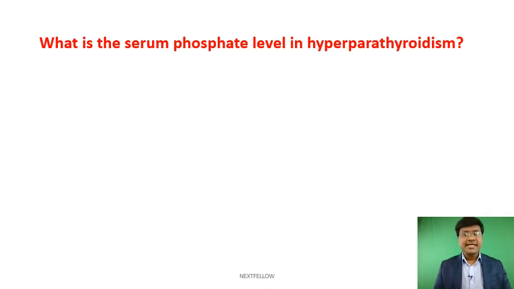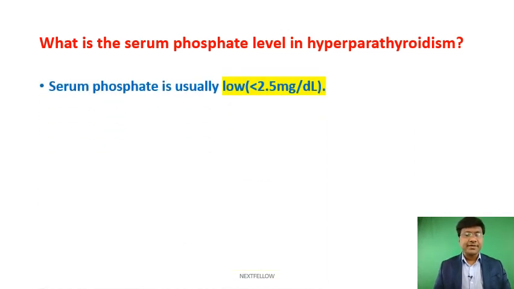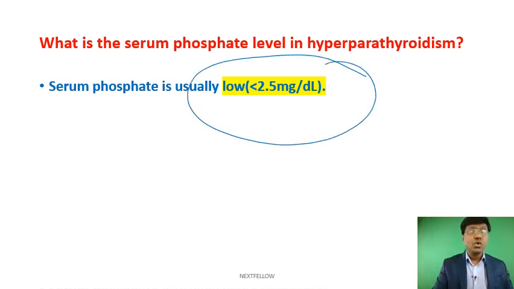Next, what is the serum phosphate level in patients with hyperparathyroidism? They will usually have low serum phosphate levels, because this increased parathormone will not allow the phosphate to be reabsorbed. So that is the reason why they have low serum phosphate levels.